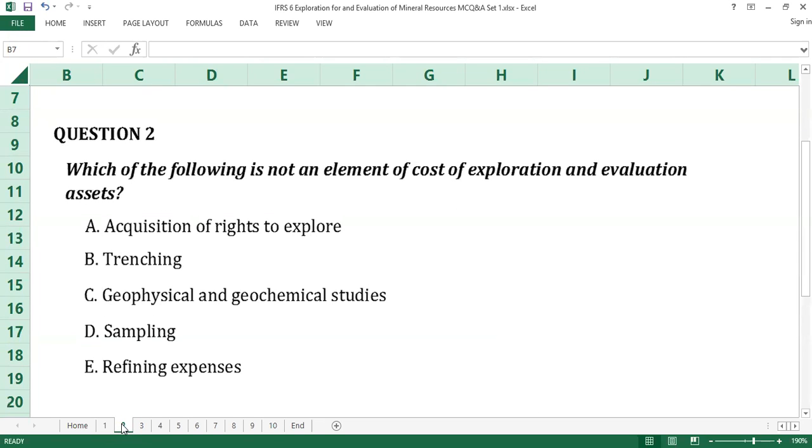Question number 2. The answer to question number 2 is E, refining expenses. Expenditures incurred that are subsequently considered as evaluation and exploration assets are only those incurred from the granting of prospecting or exploratory drilling license or permit up to the ascertainment of technical feasibility and commercial viability demonstrability. Expenditures incurred before or after this period or belt do not form part of the cost element of exploration and evaluation assets. E is the answer to question number 2.